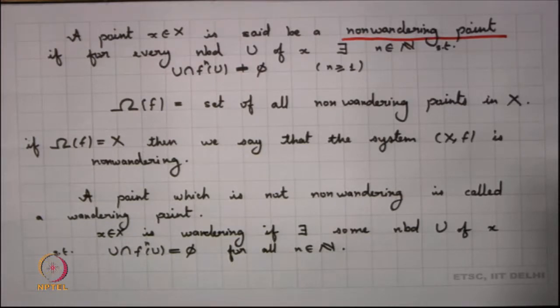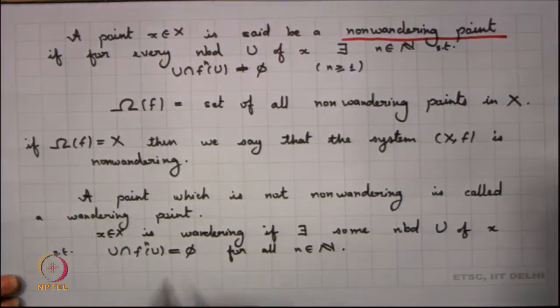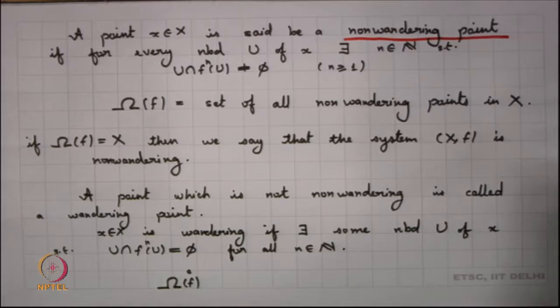So, such points are called wandering points, and we are not going to denote the wandering points by a specific name. Since a point can be either wandering or non-wandering, we can say that the complement of omega f is the set of all wandering points.